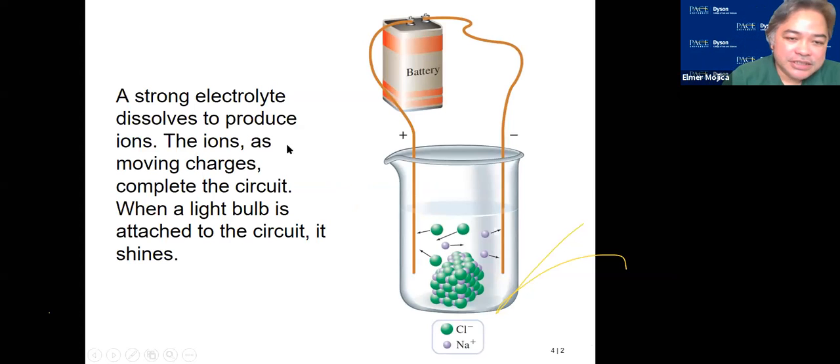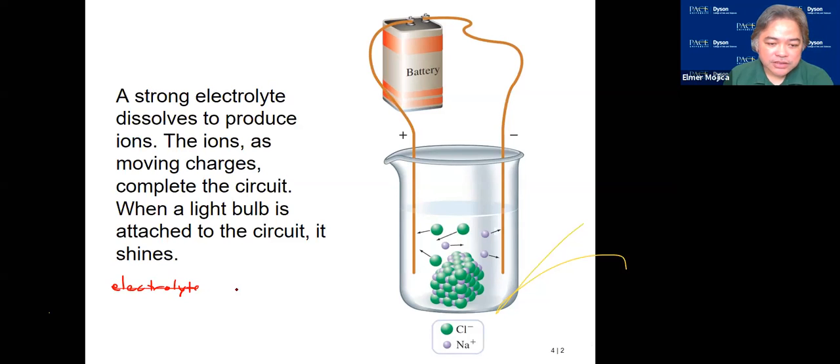For instance, here is one way to test if you have an electrolyte or non-electrolyte. So the concept that we have here is electrolyte versus non-electrolyte, or we could just say electrolyte, strong, weak, and then non-electrolyte.